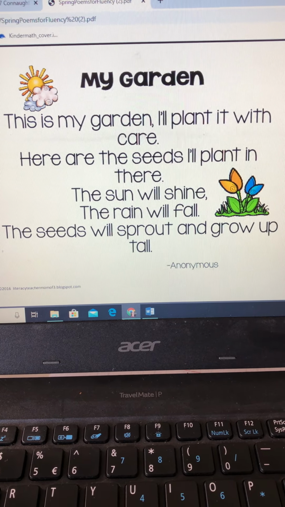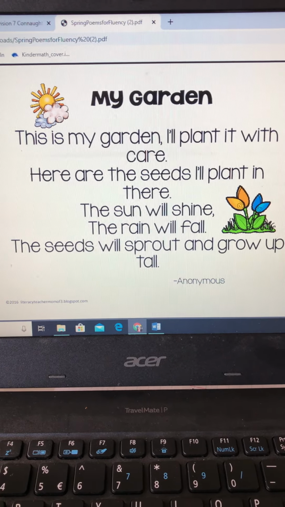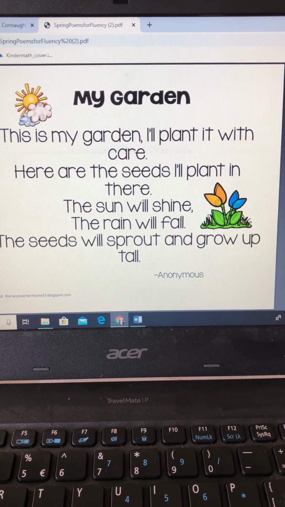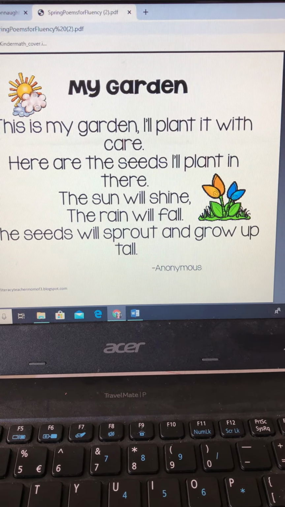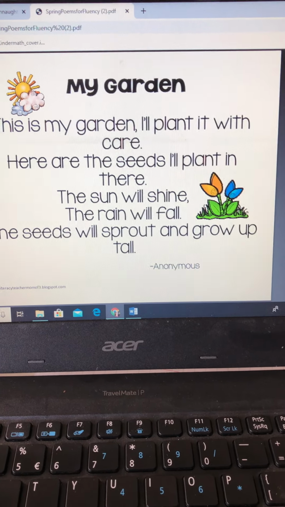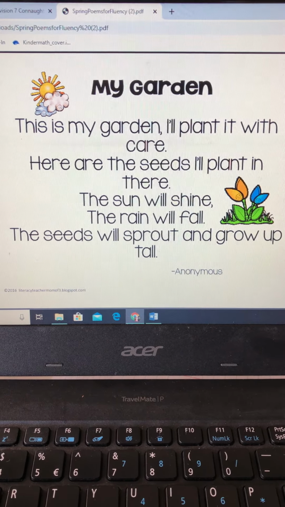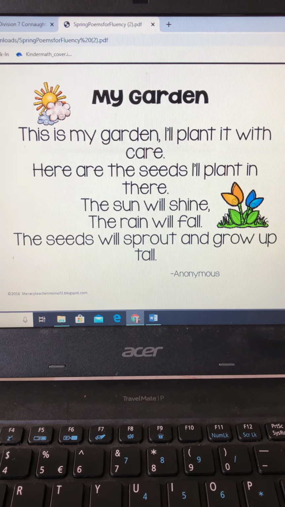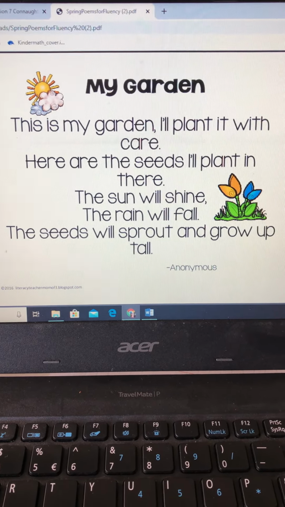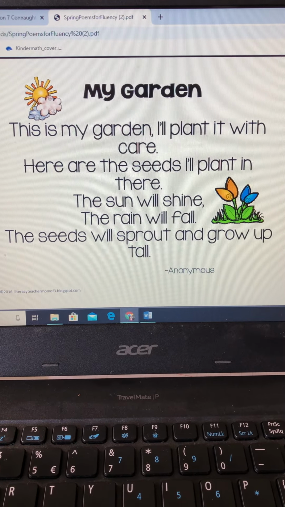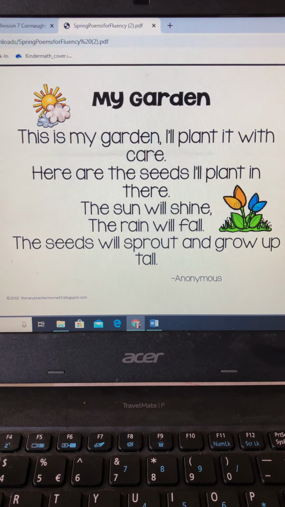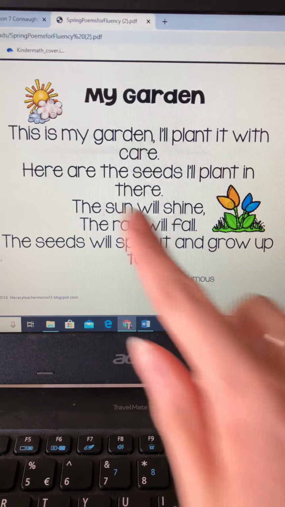Now this one's a little bit tricky. I want you to find a word that has a short U sound. So a word that has a sound like umbrella. So it doesn't have to start with a U, it just has to have the short U sound. So I'm going to read the poem again, just to remind you. I want you to listen for it, okay?